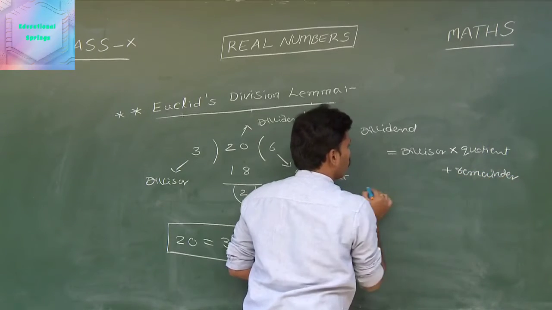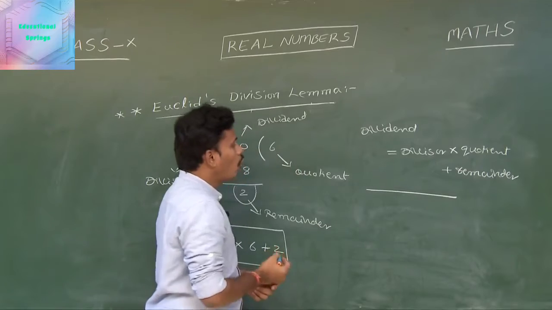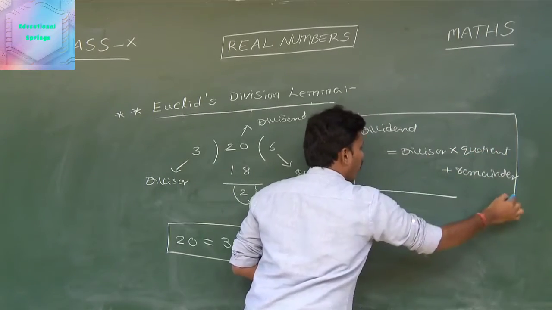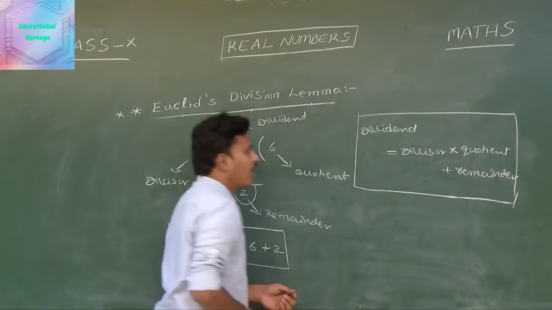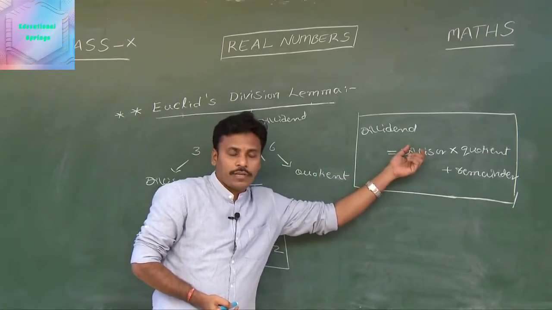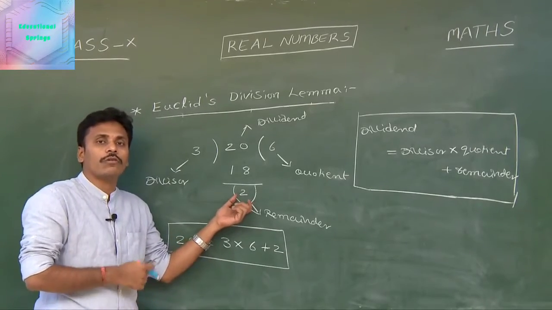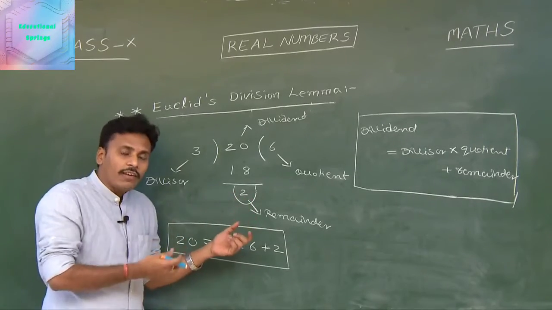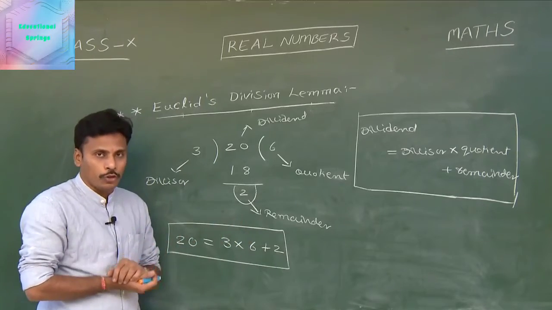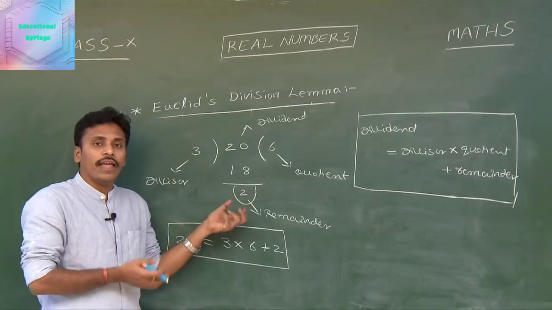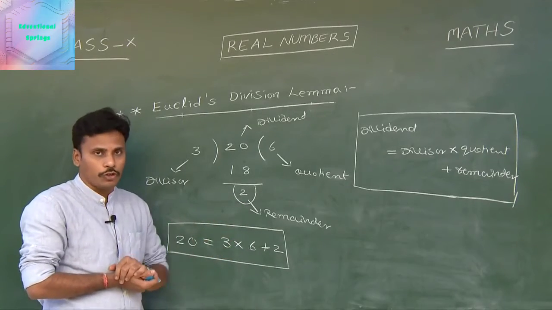Dividend is equal to divisor into quotient plus remainder. Look at this. We know that the remainder should be less than the divisor. As we mentioned in the example, if you are left with chocolates which are more than 3, again I will continue the process of distribution. Since I am left with chocolates which are less than 3, my process of distribution ends.